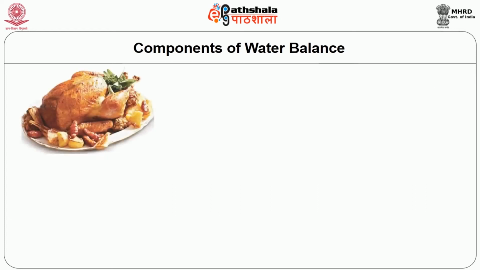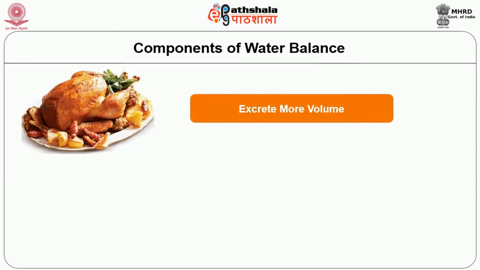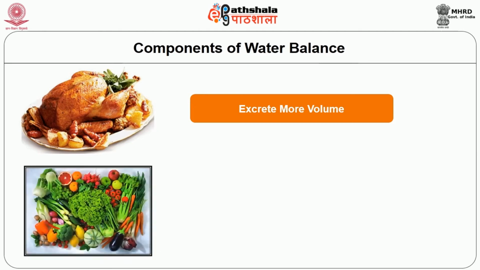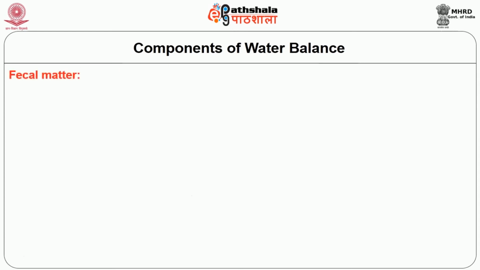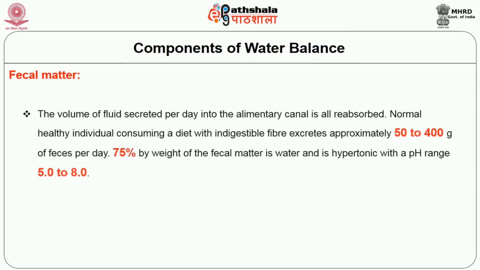Persons who eat non-vegetarian food items excrete double the volume of solute, as meat metabolism is the major source of urinary urea, ions of potassium, phosphate, and sodium chloride. Vegetarians and small quantity meat eaters excrete less volume of urea and urinary solutes. Fecal matter. The volume of fluid secreted per day into the alimentary canal is all reabsorbed. A normal healthy individual consuming a diet with indigestible fiber excretes approximately 50 to 400 grams of feces per day.